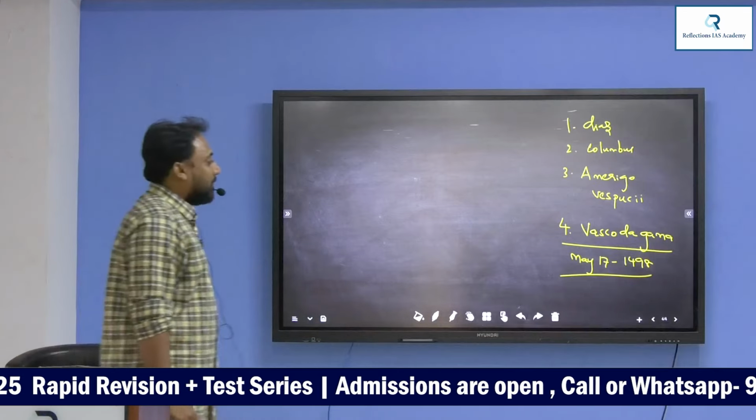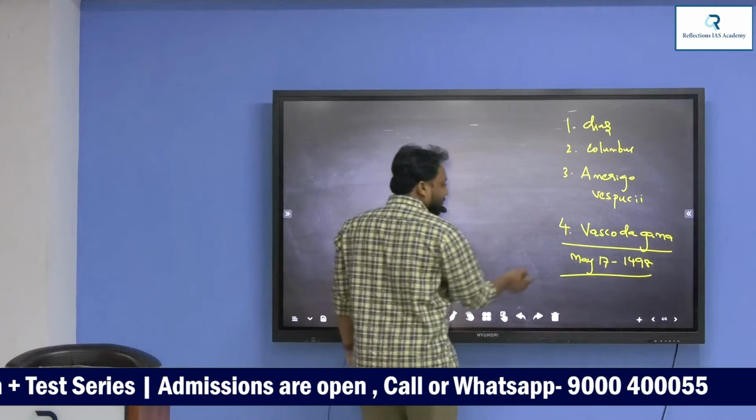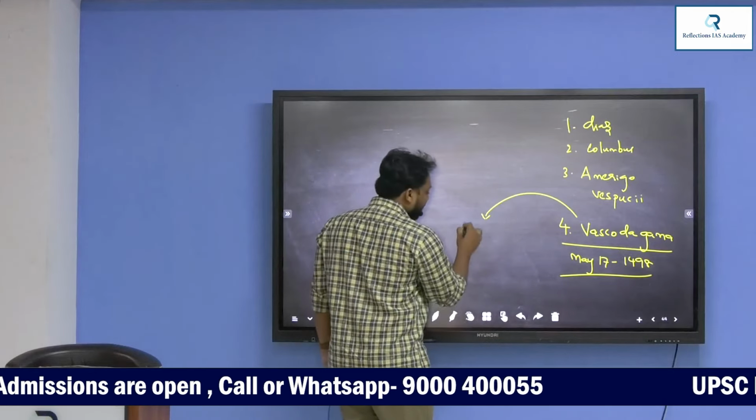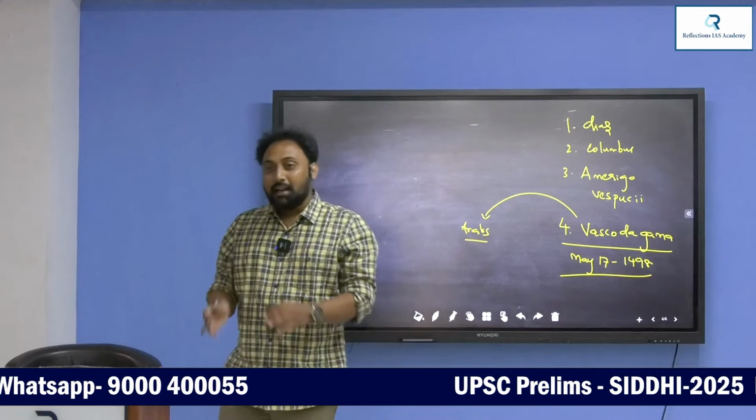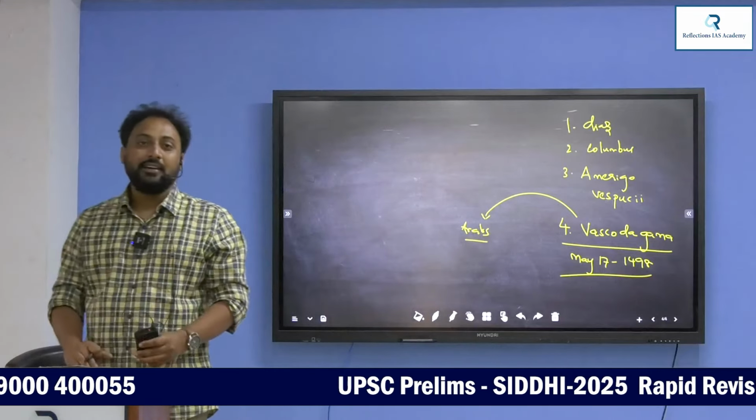Understand? Vasco da Gama. But nobody knows that Vasco da Gama discovered the sea route with help. He took the help of Arabs in the ships. Understand? With the help of Arabs, he navigated through the Indian Ocean.